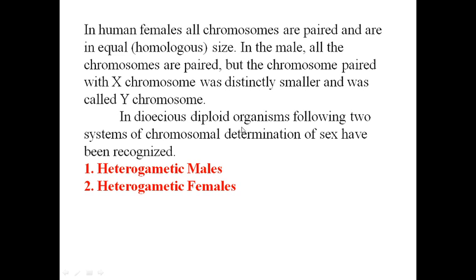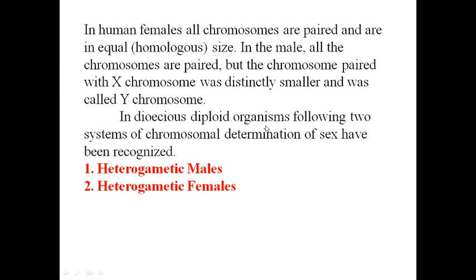In dioecious diploid organisms, the following two systems of chromosomal determination of sex have been recognized. Dioecious means having separate sexes. Males and females, two sexes are there, that is dioecious. Diploid means two sets of chromosomes, homologous pairs, one set from the mother side, one set from the father side, that is called a diploid organism.